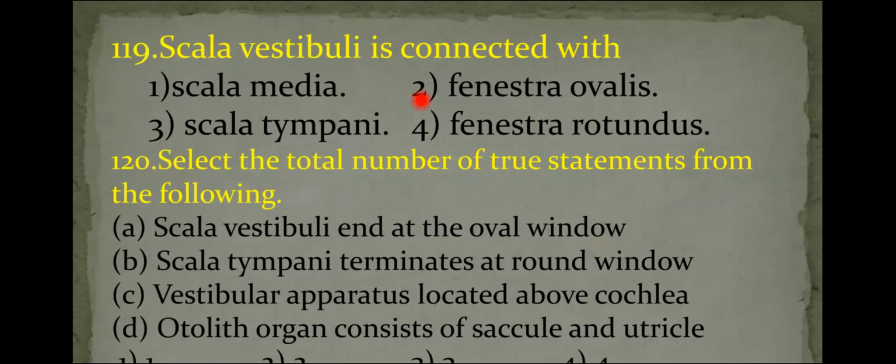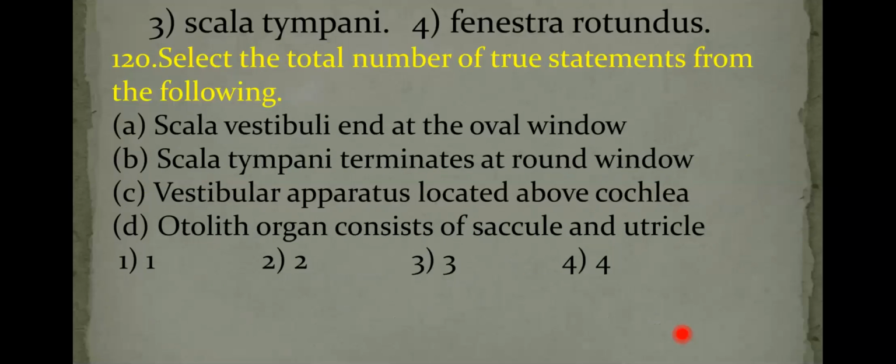Next, select the total number of true statements from the following. Scala vestibuli ends at the oval window, right? Scala tympani terminates at the round window, right? Vestibular apparatus is located above the cochlea, right? Otolith organ consists of saccule and utricle, also correct. Therefore all four statements are correct. So answer is fourth option.